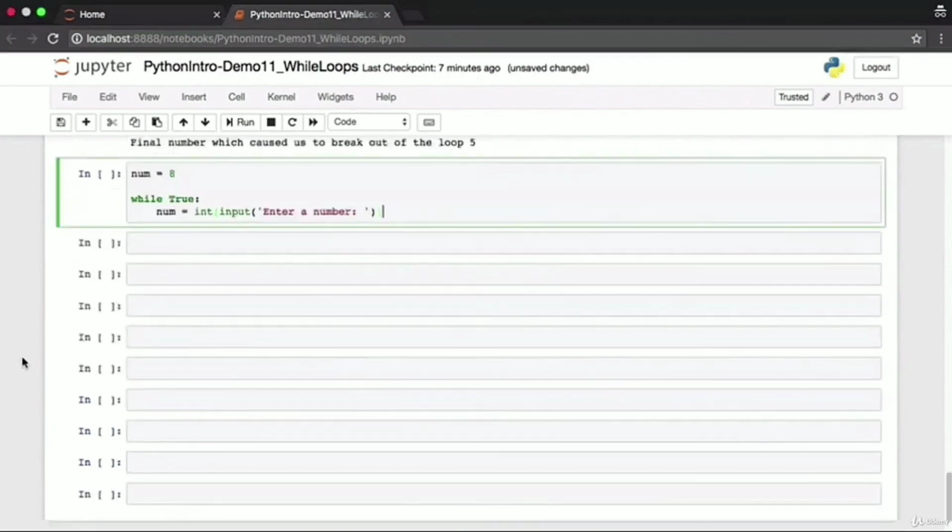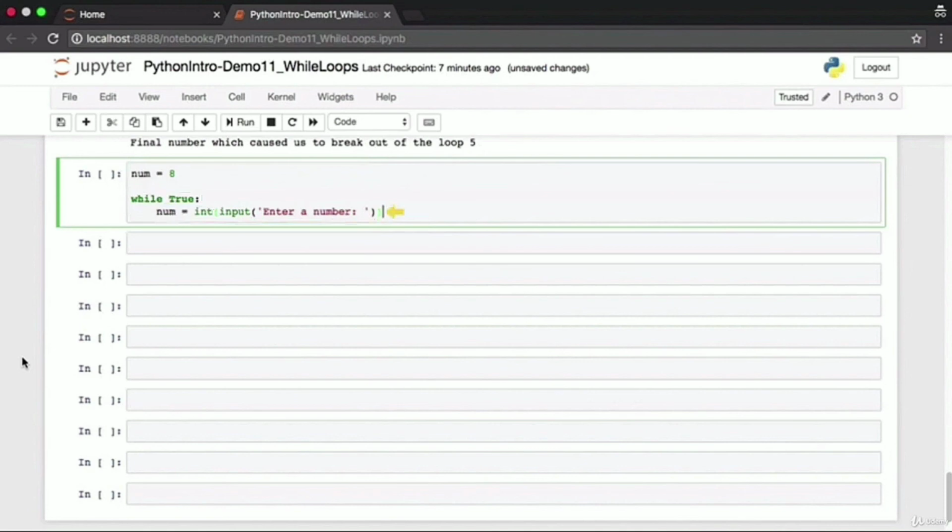When we studied for loops, we studied the continue statement in a lot of detail. The continue command works with while loops as well, and it behaves in exactly the same way as before. Continue will basically skip the current iteration and go on to the next iteration of the while loop. Here is a while loop which runs to infinity because it's while true.